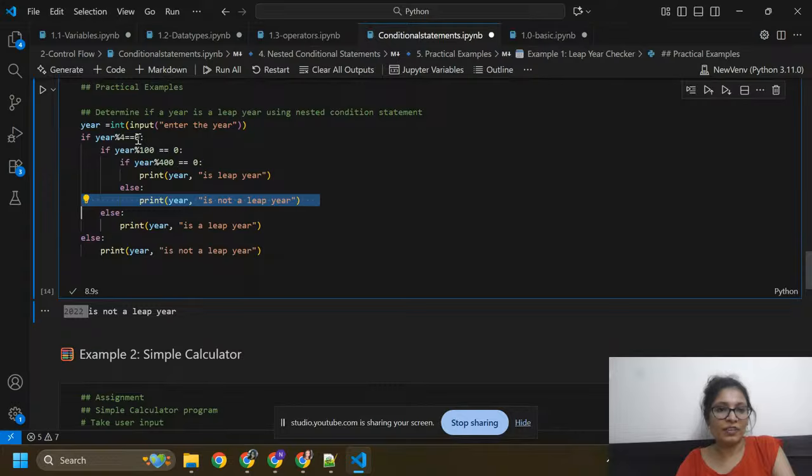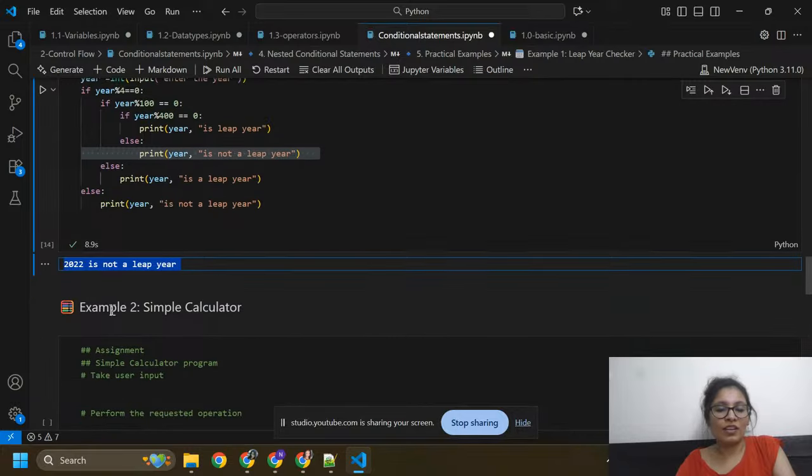If one condition fails here, then it will print this. Here, it is not a leap year.